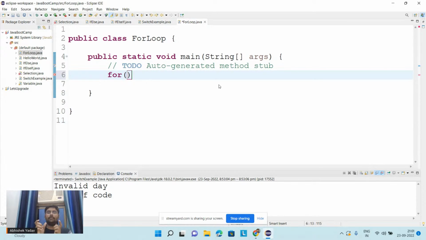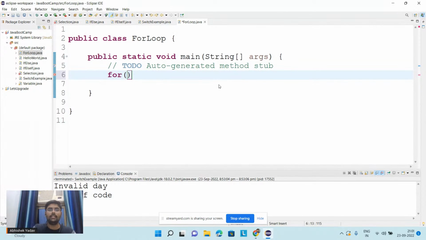The first point is clear: when I have to use a for loop. The second point is that I can use a for loop when I know the interval, that is, how many times I have to print a particular statement or execute the same code again and again. Then go for a for loop. Don't go for a while loop or do while loop. If you already know the interval, how many times I have to execute the same code, then you should go for a for loop.